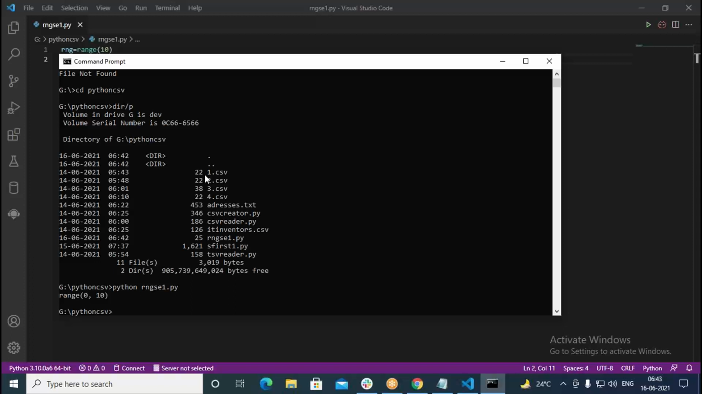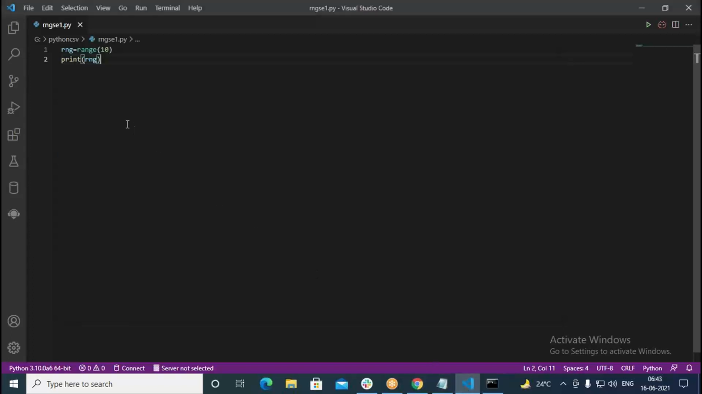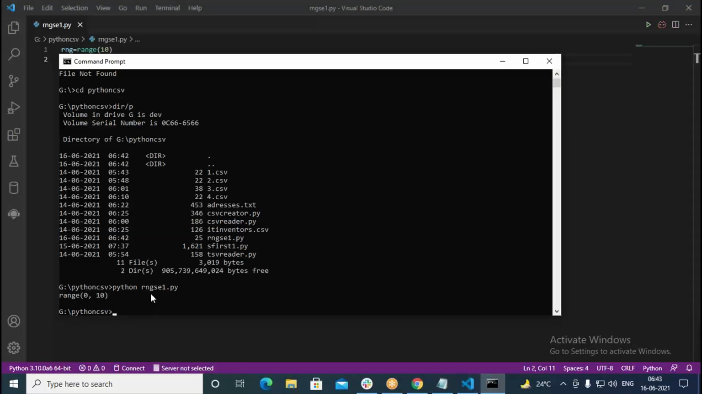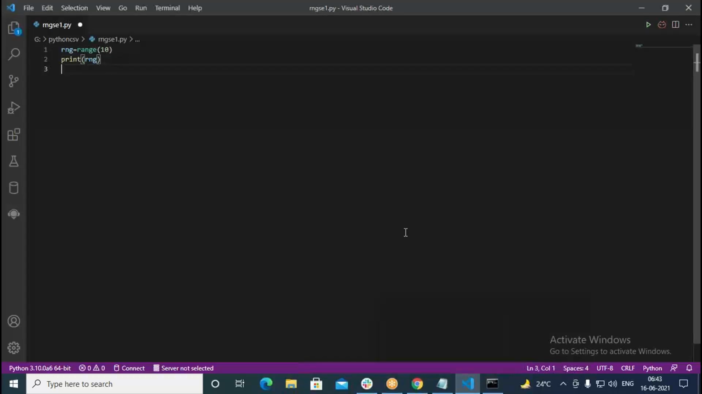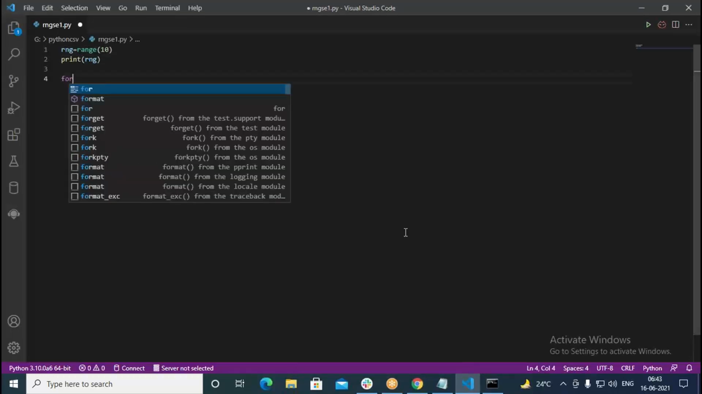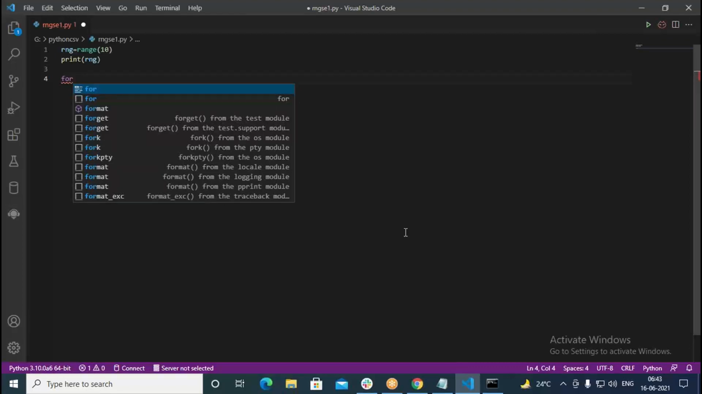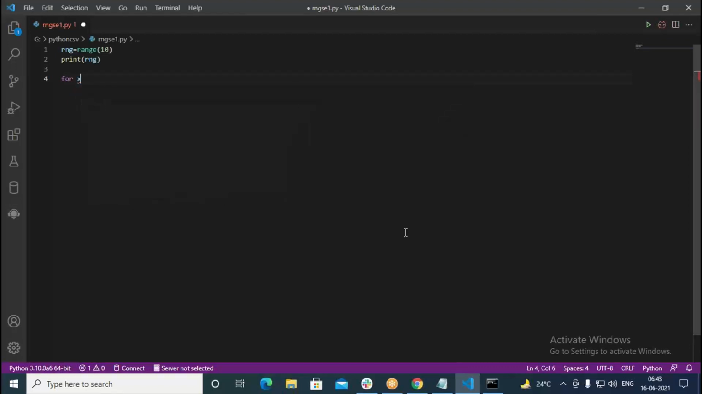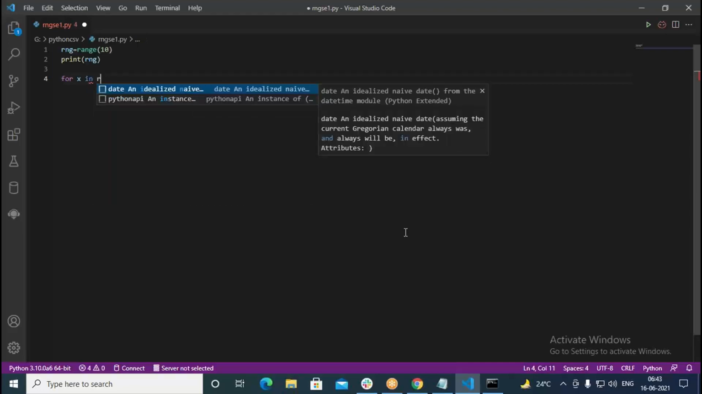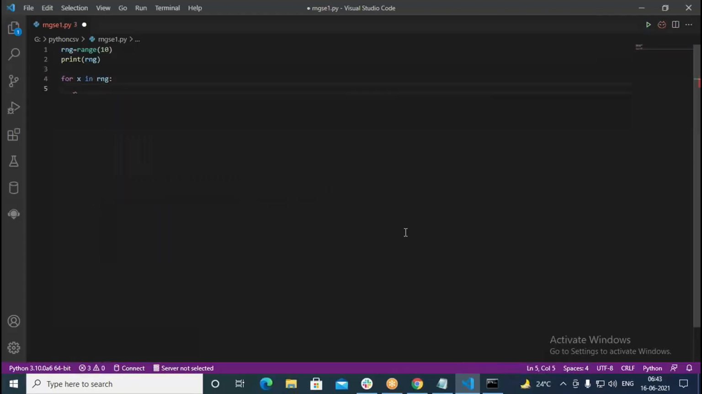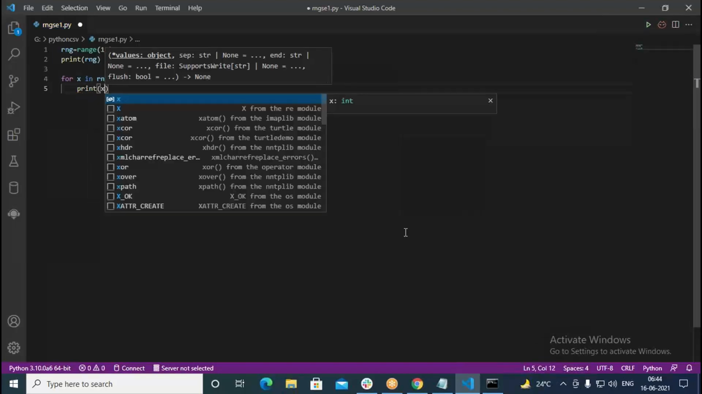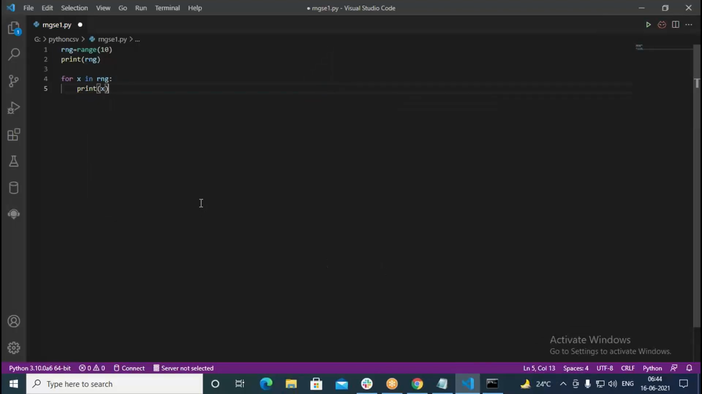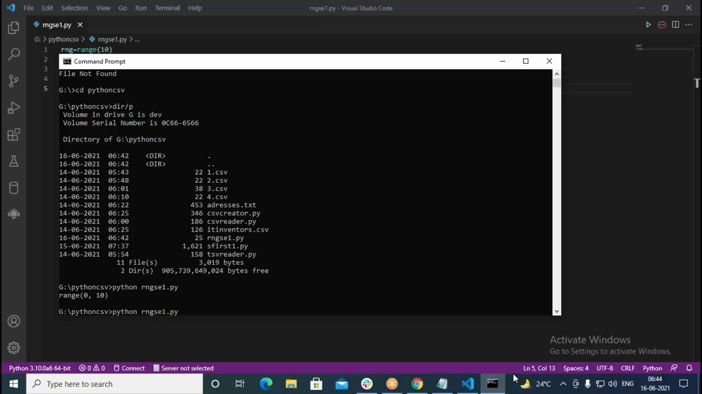So what is happening exactly in this piece of code? Here the range is going to be 0, 10. In order to print its values, you have to run some kind of loop. I am not explaining loops here in full, just for demonstrating this I try to show. For x in rng, then print x. This is going to print all the numbers from the range. Now again I come to this, then do like this.